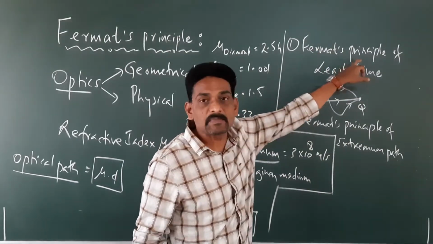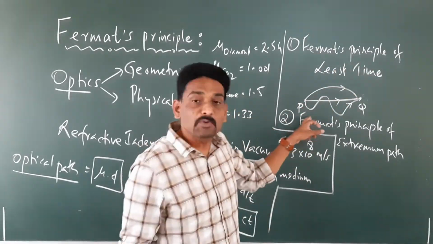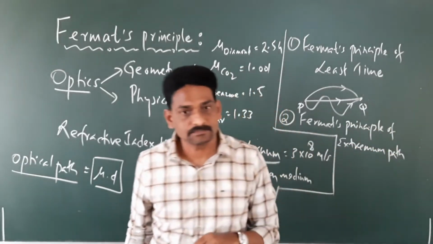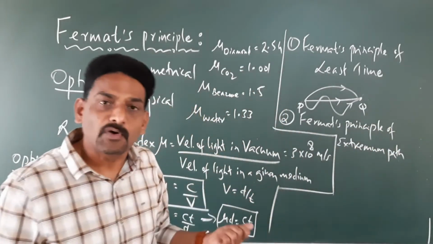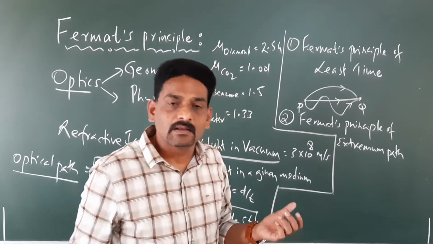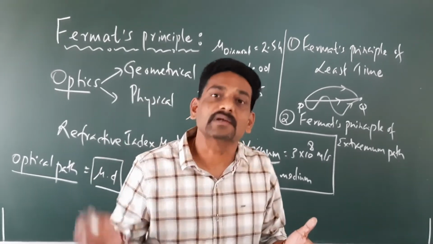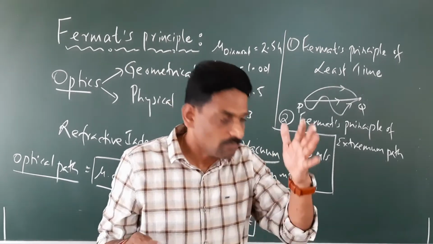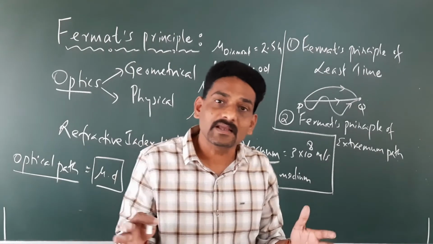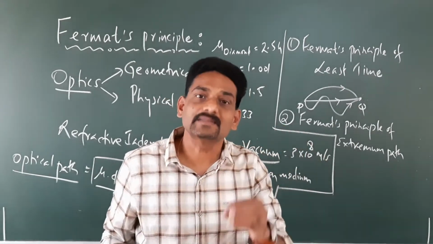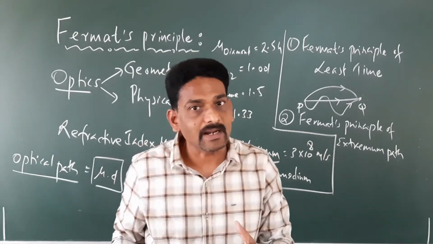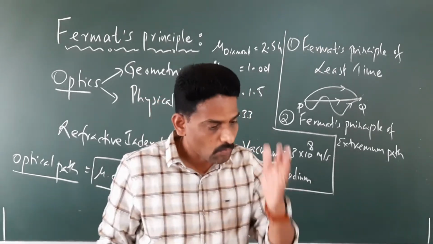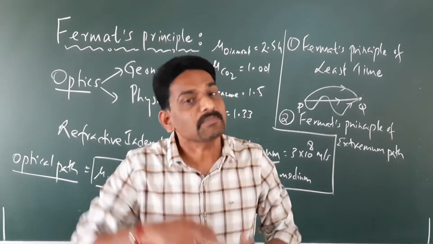This is one form, Fermat's principle of least time, and this is one more form, Fermat's principle of extremum path. It is found that in some cases, when light travels from one point to another, it doesn't take the minimum time or the least time. It is observed that the light takes the maximum time in some cases.